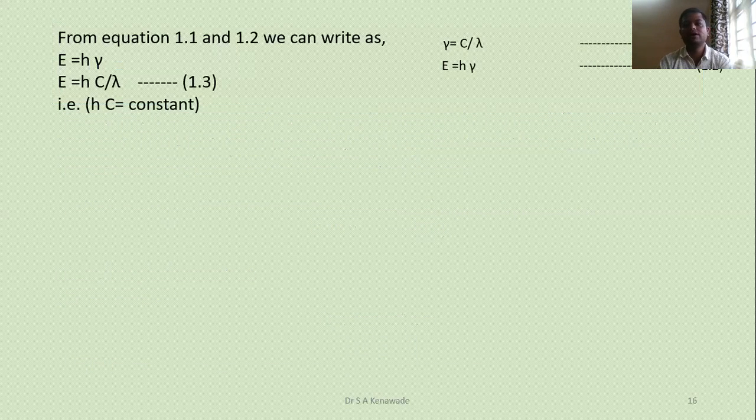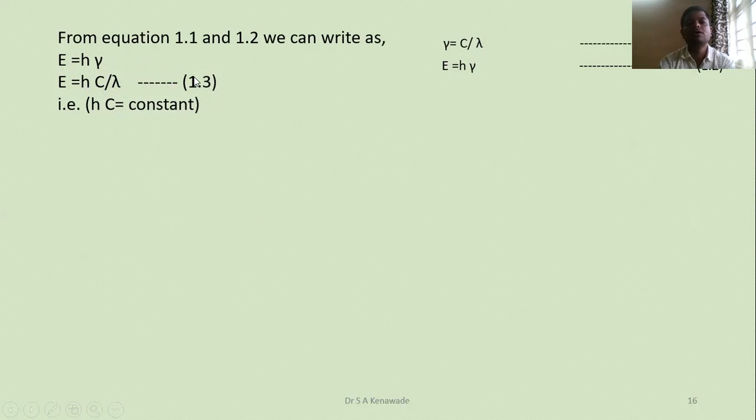From equation 1 and equation 2, here in the slide we can display equation 1.1 and equation 1.2. Equation 1.1 is mu is equal to c upon lambda, and equation 1.2 is E is equal to h mu. Then the value of mu is given by equation 1, that is c upon lambda, so E is equal to h multiplied by c divided by lambda.